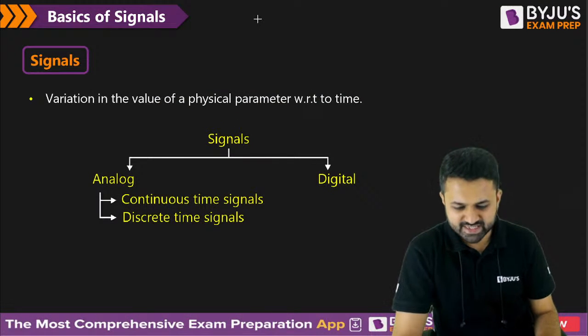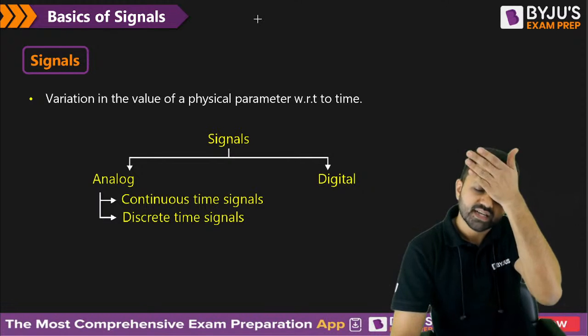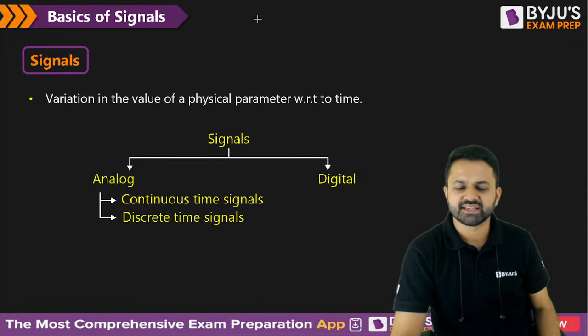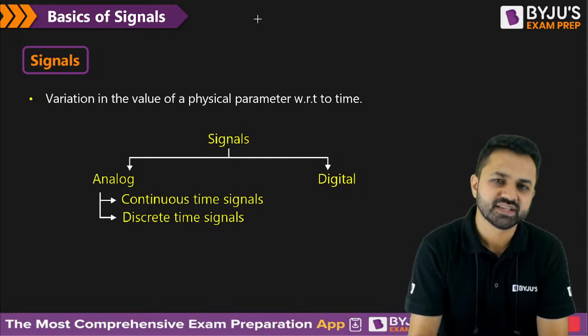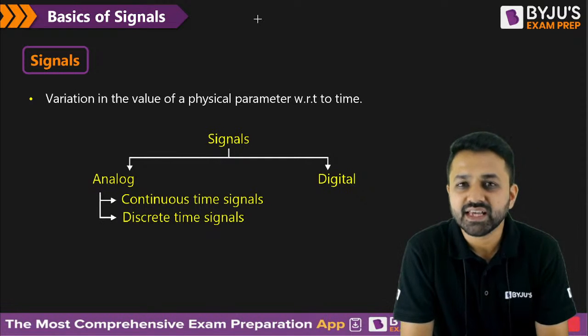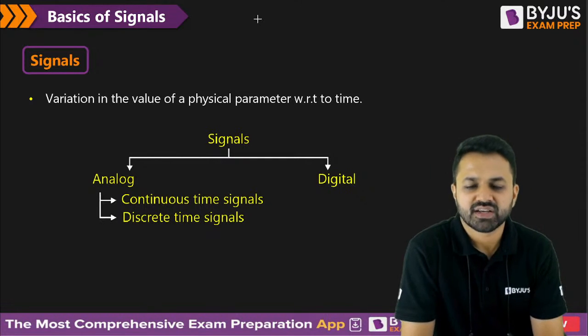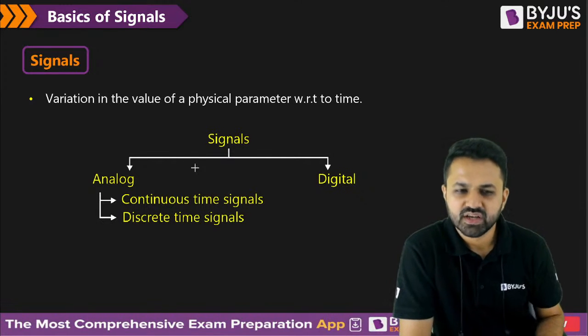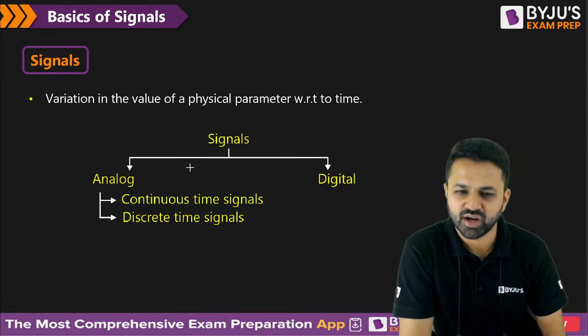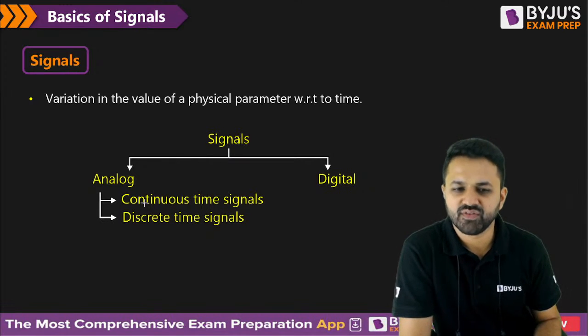So let's start with the signals. What is a signal? A signal is a physical parameter which we observe according to time. What are the changes in that particular parameter according to time that we observe? Signals can be divided into analog and digital, where in the analog we have the continuous time signal and the discrete time signal, and then the digital signal.